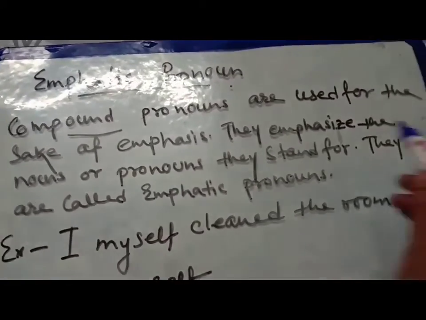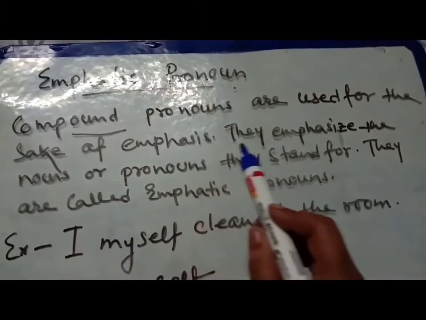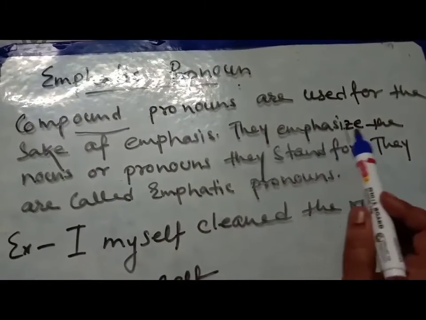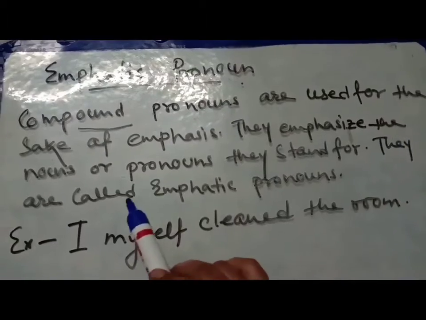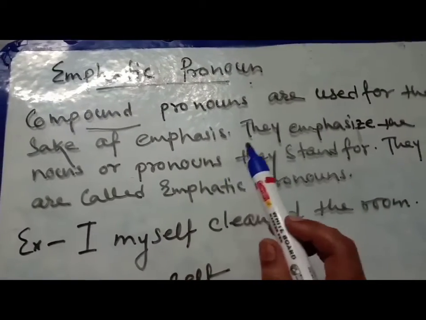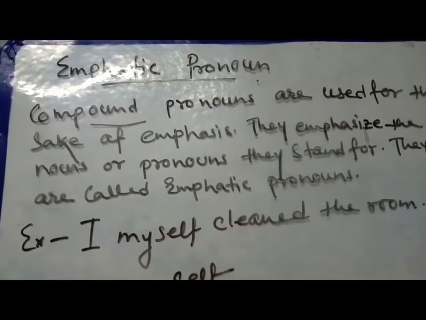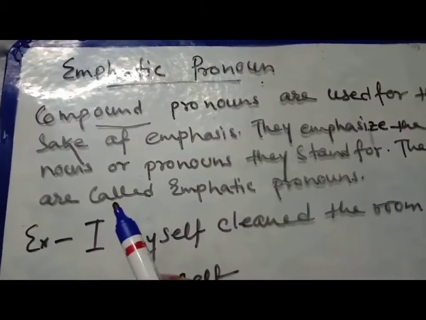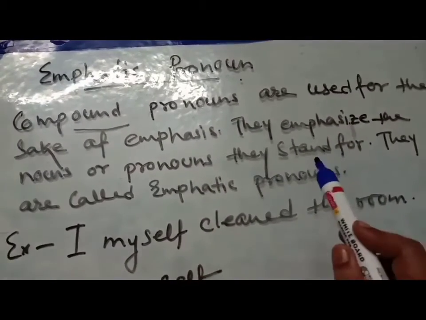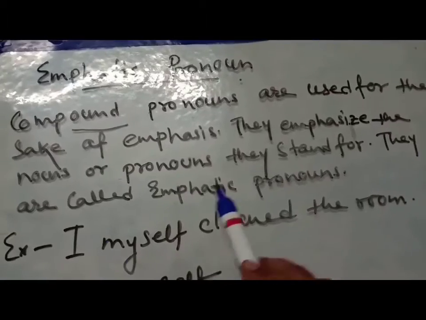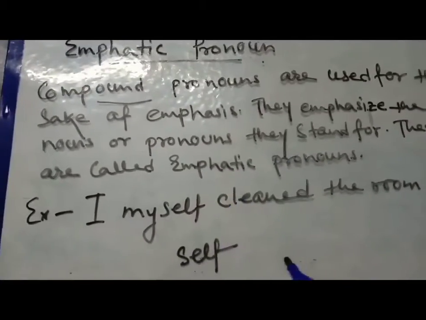These are used for the sake of emphasis. They emphasize the nouns or pronouns. So these pronouns will emphasize either the noun or pronoun they stand for. Okay, they are called emphatic pronouns.